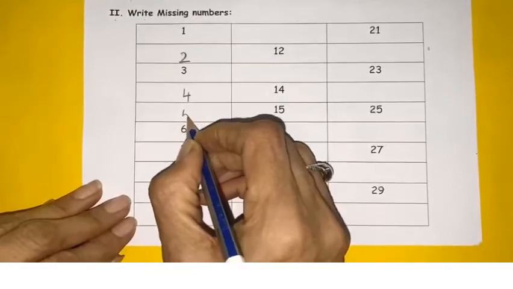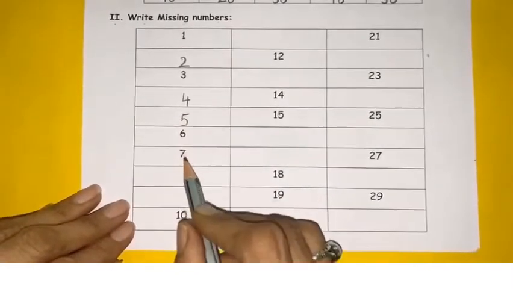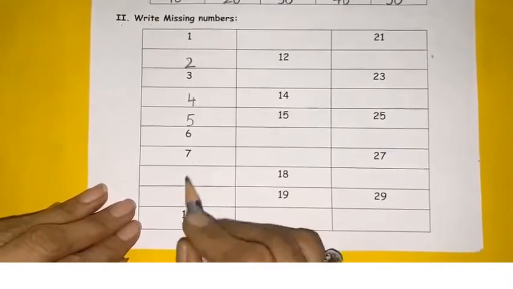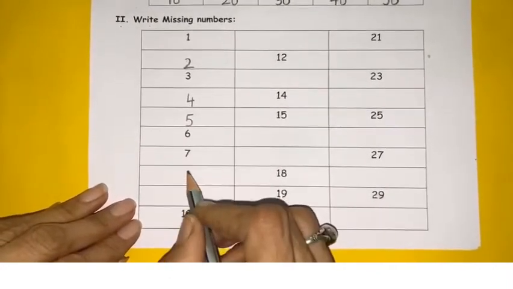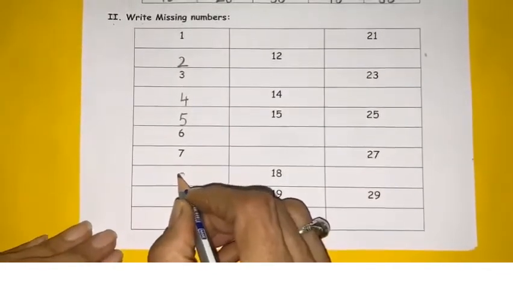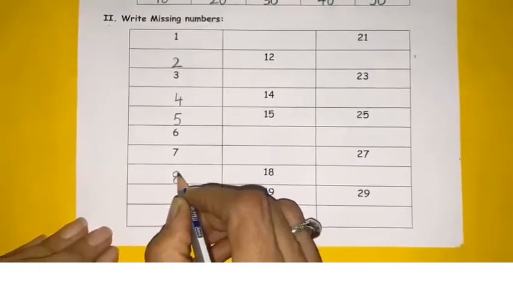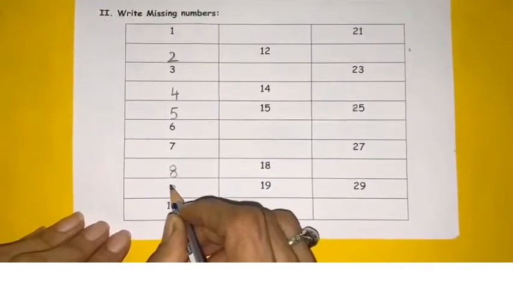Write 5. 6, 7. What is missing here? What comes after 7? 8. Write 8. After 8, what comes? 9.